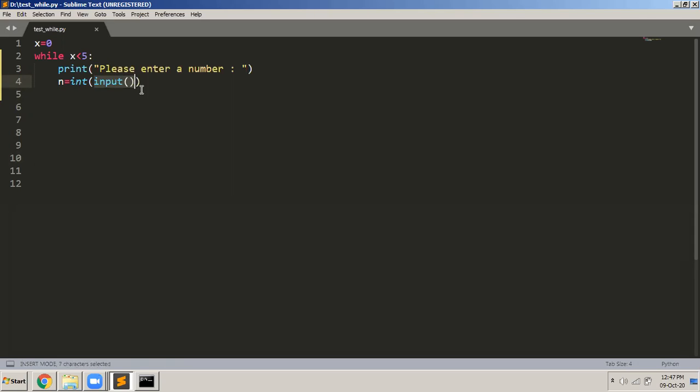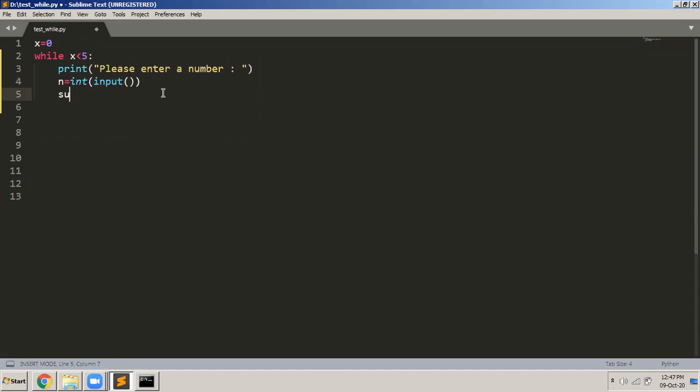So if I enter, let us say, 36 in quotes, it will be a string, and the string 36 will be saved into n. But I want to find the sum of that, so I want to convert that into an integer. So this is what I do: I write int of input. Okay, fine, so I read the number.